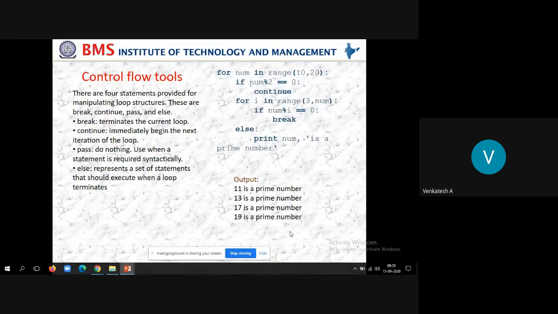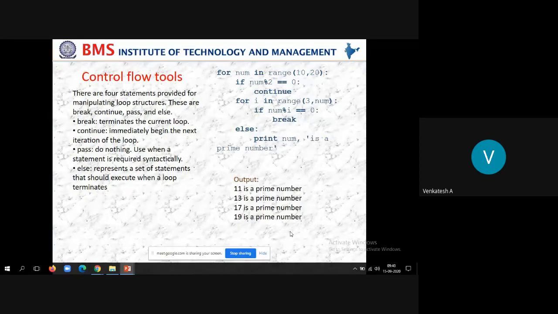So then in case of 11, if 11 % 2 == 0, the condition fails, it will come to the other for loop, that is for i in range(3, number), that is i is starting with 3, up to number, what is the value of number? 11. So like that it will execute.